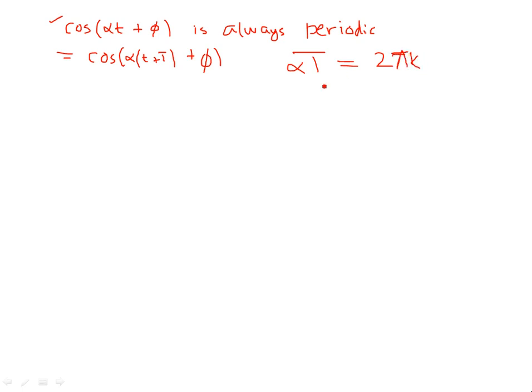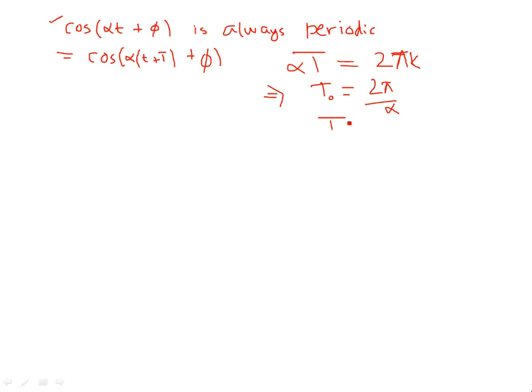That means your fundamental period capital T is 2 pi by alpha. This is your T naught, the fundamental. I'm not writing k because we are looking for the smallest positive real quantity T, and that happens to be the fundamental period.